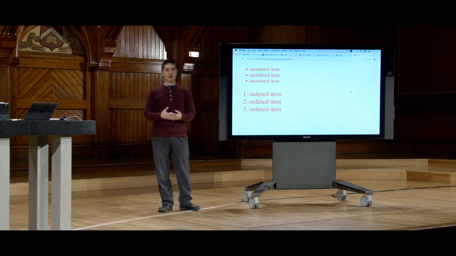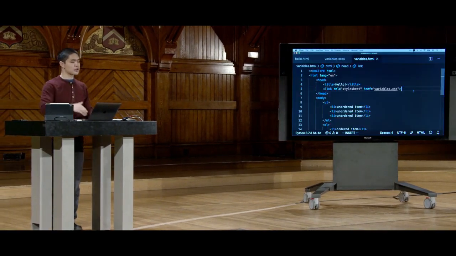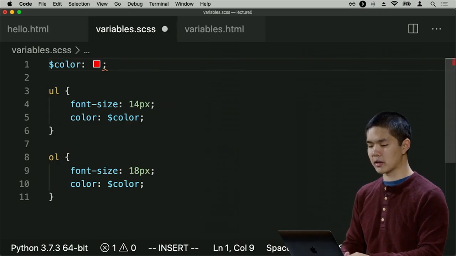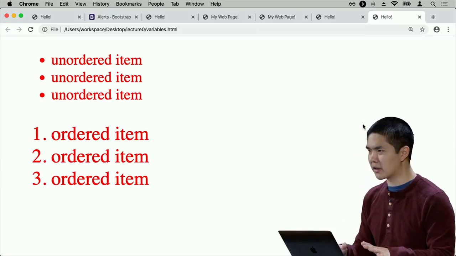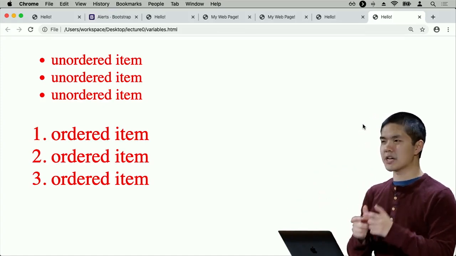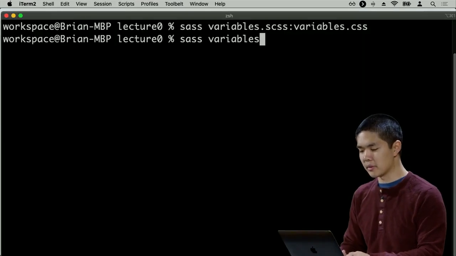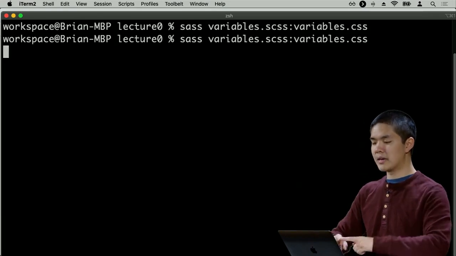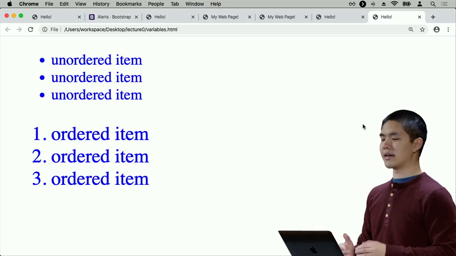and then I could link the CSS to this particular page. But the advantage now is that if ever I want to make some sort of change, I want to change the color, rather than change it in two places, or you might imagine in a more complex page, like tens or dozens of places, I just go to the SCSS file, and I change the color from red to blue. Now if I refresh the page, all right, everything is still red, and it's because I forgot a step. I changed the Sass file, but that doesn't automatically change the CSS file. I need to now recompile the CSS file by saying Sass variables.scss, variables.css, to compile the file again using the updated Sass file. And now I see the updated changes.